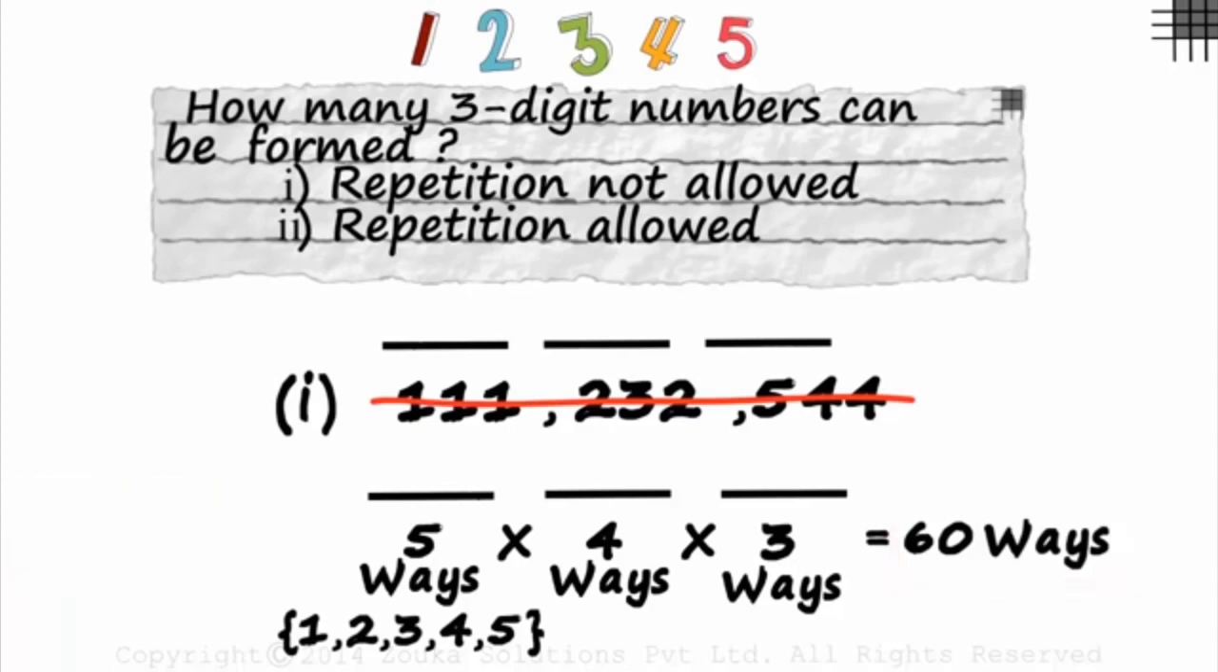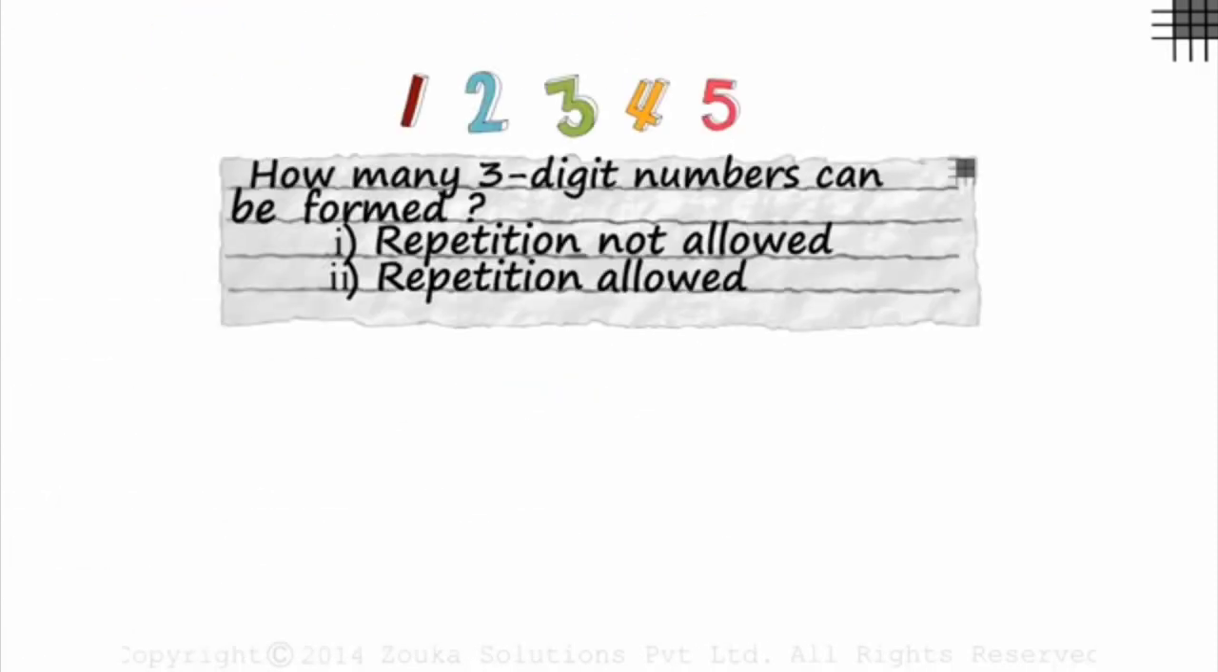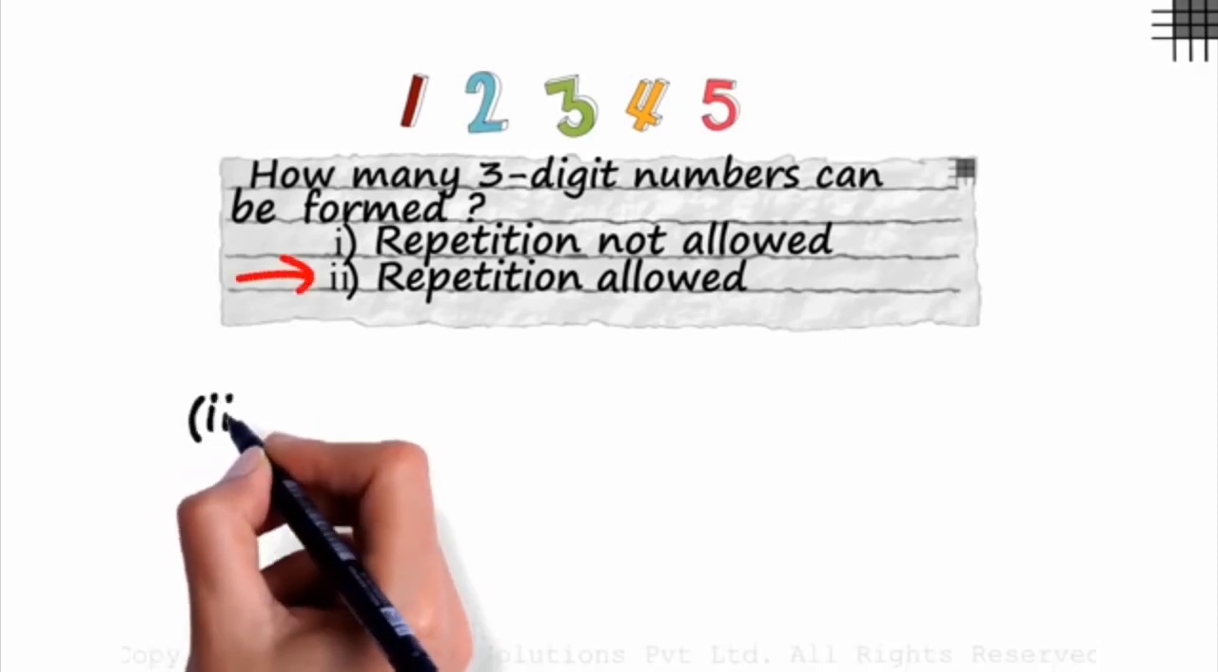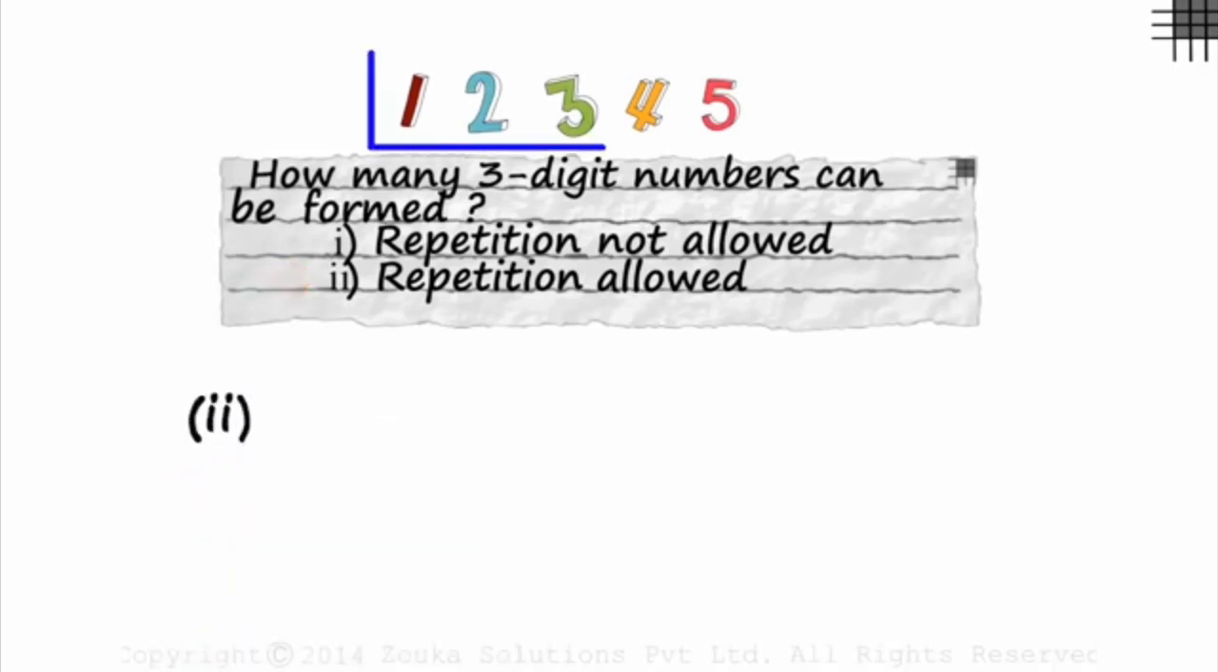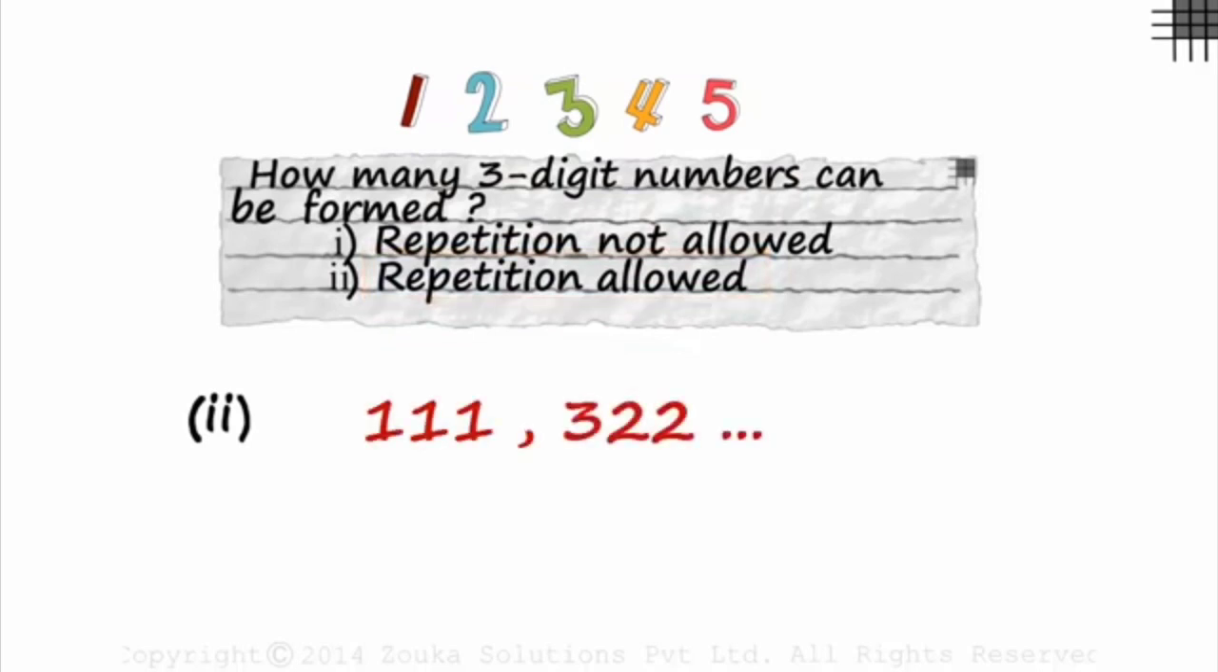If you really understood this, then understanding the second stated condition would be super easy. Let's repeat the question on a new page. This time we solve the question keeping in mind the second condition. Given these 5 digits, how many 3-digit numbers can be formed assuming repetition is allowed? So now we are allowed to consider numbers like 111 or 322 and so on.